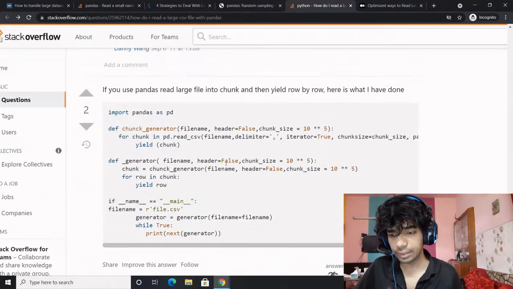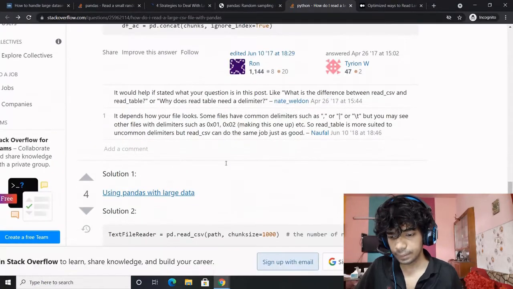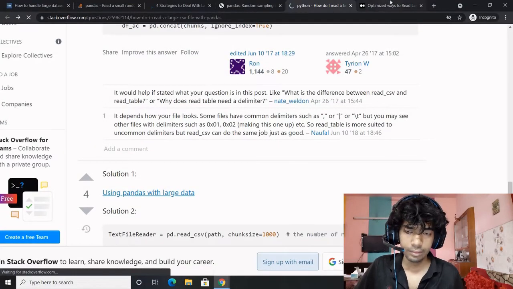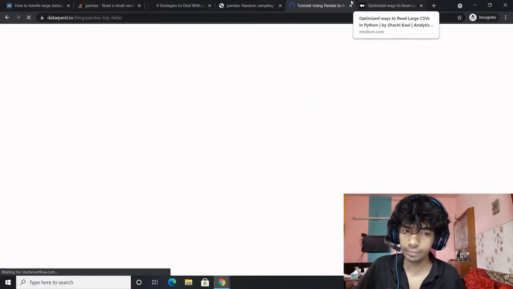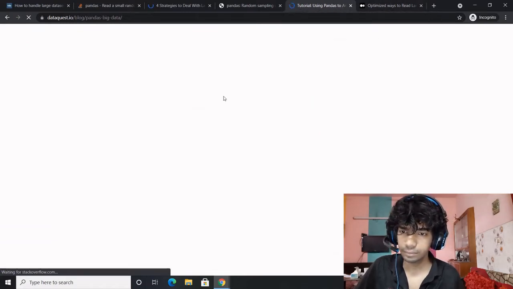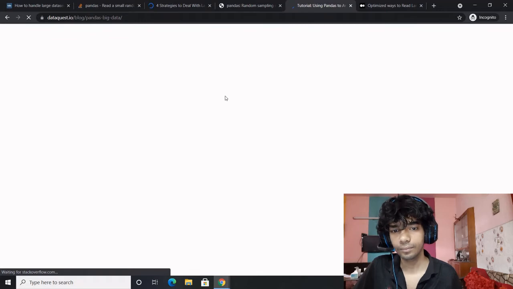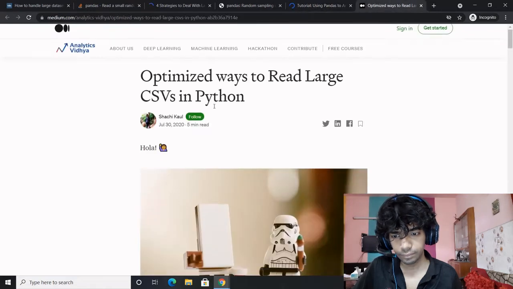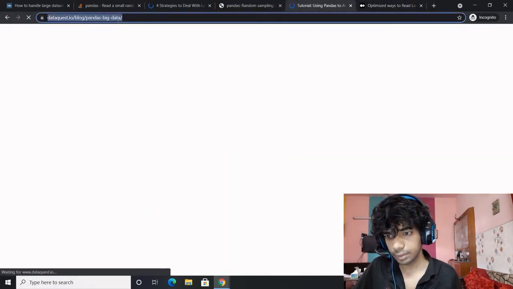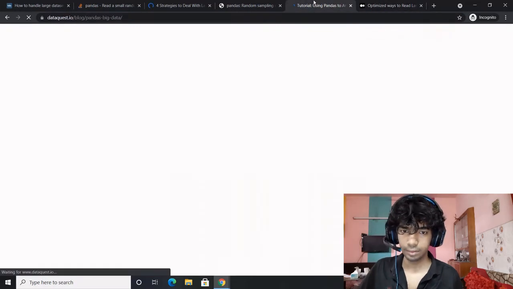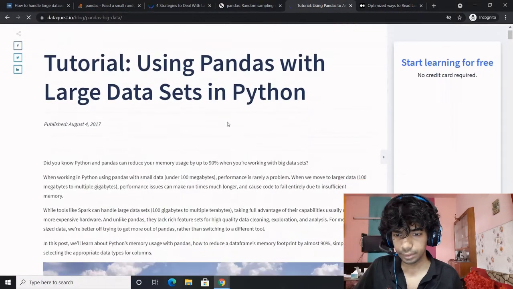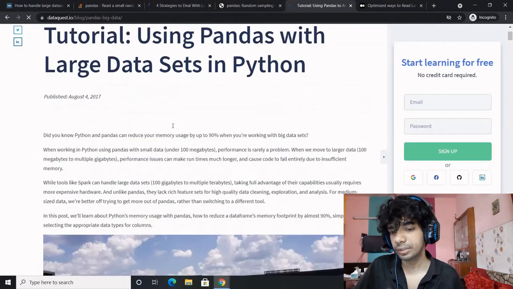Now let's read what is given in this particular article by Dataquest. Alright, using pandas with large data sets in Python.